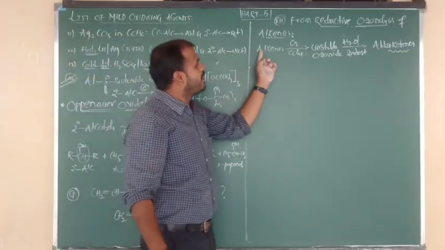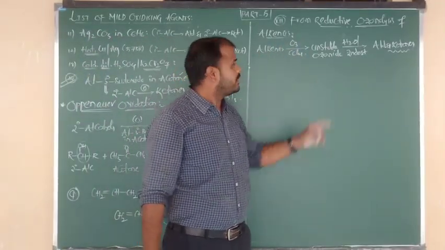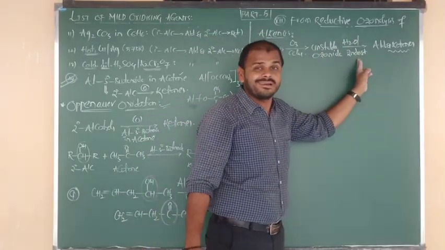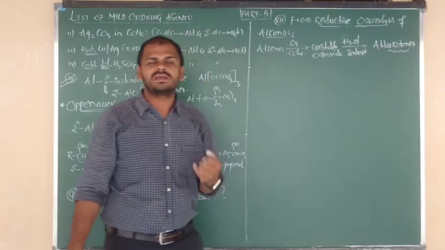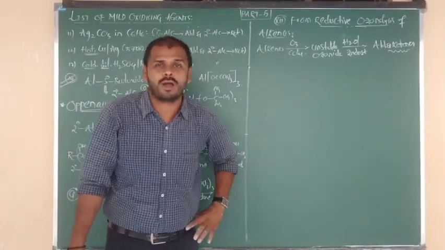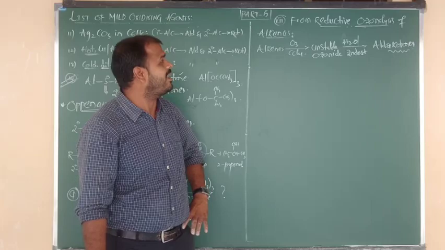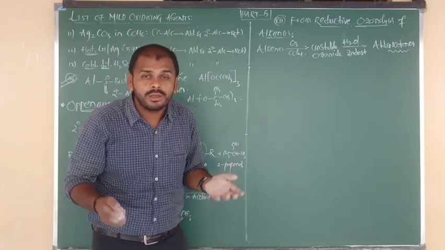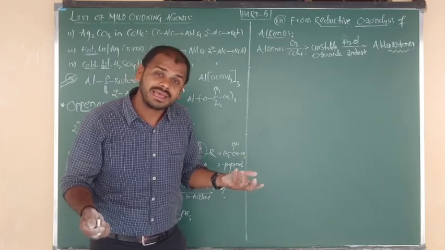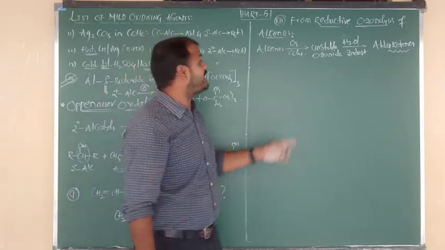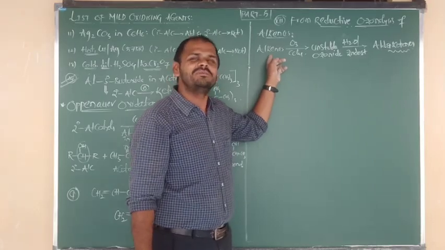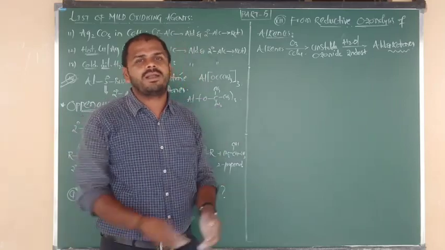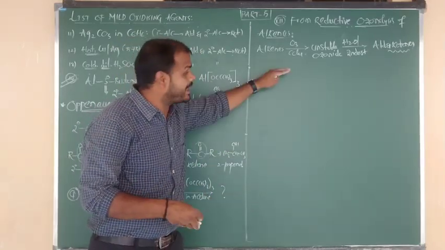Once again, alkenes on reaction with ozone give an unstable ozonide, which upon hydrolysis with zinc dust gives aldehydes and ketones, and also we can say gives carbonyl compounds. This reaction is known as what, beta? Ozonolysis reaction. But try to remember which aldehyde we are getting, which ketone we are getting. Can you say that directly? That depends on the alkene. On the basis of the structure of the alkene only, we are going to get different types of aldehydes and ketones. Let me take around 2 to 3 examples.